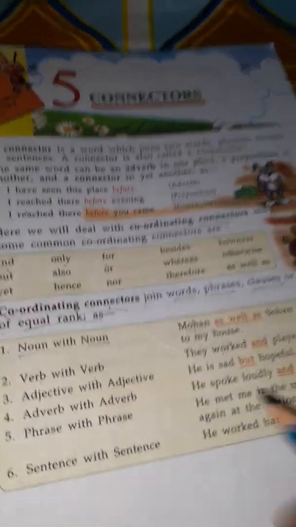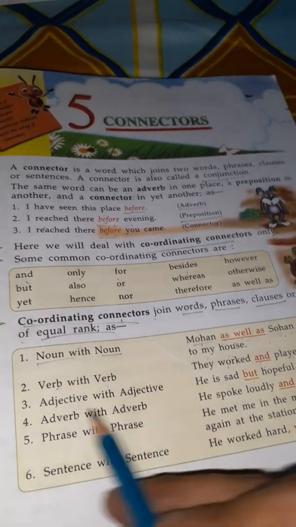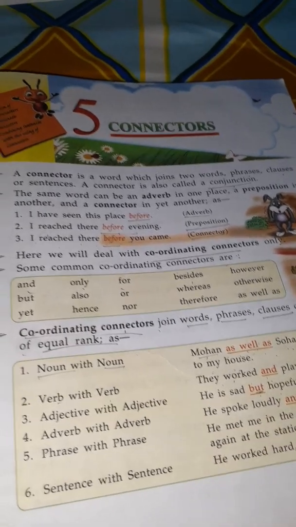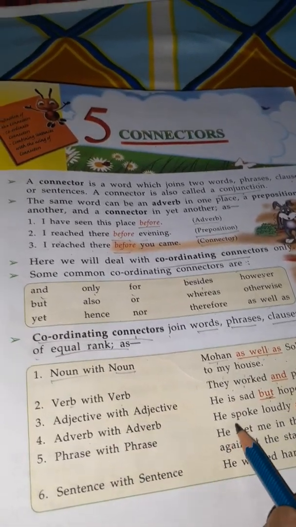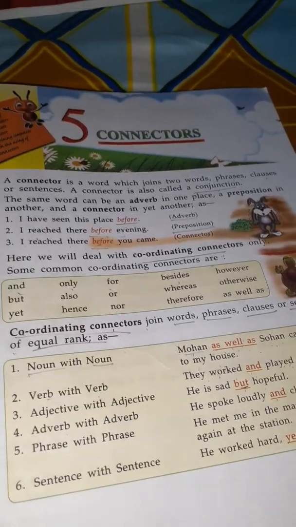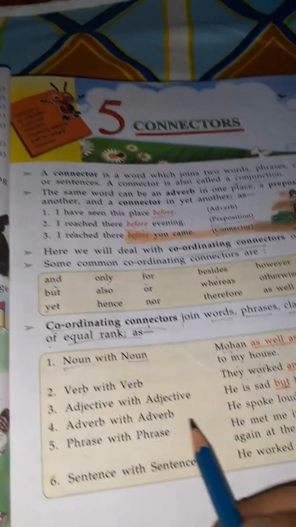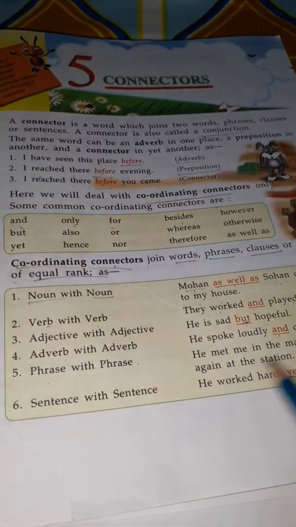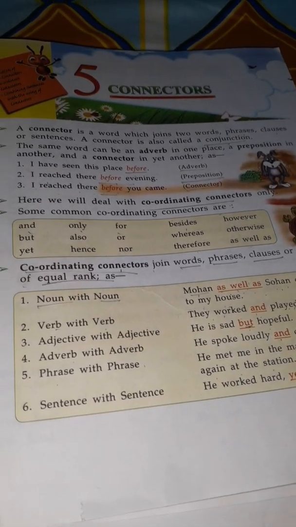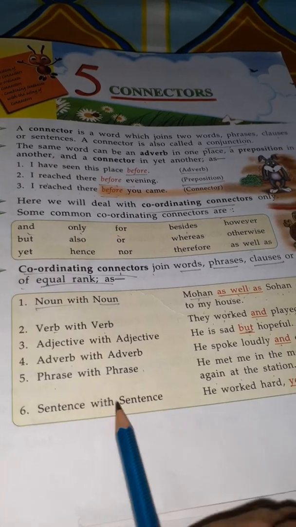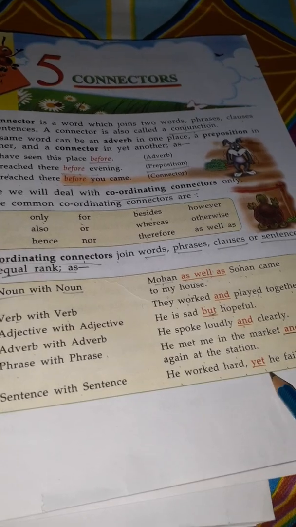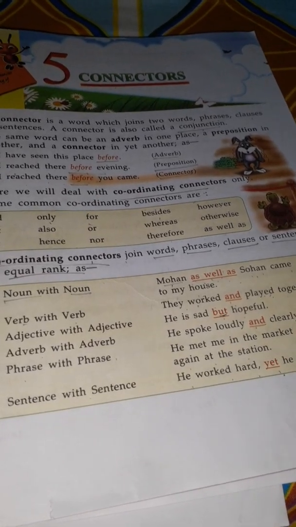Adjective with adjective: he is sad but hopeful. This but is a coordinating connector. Adverb with adverb: he spoke loudly and clearly. This and is used as a coordinating connector. Phrase with phrase: he met me in the market and again at the station. This and is used as a coordinating connector. Sentence with sentence: he worked hard yet he failed. This yet is working as a coordinating connector.